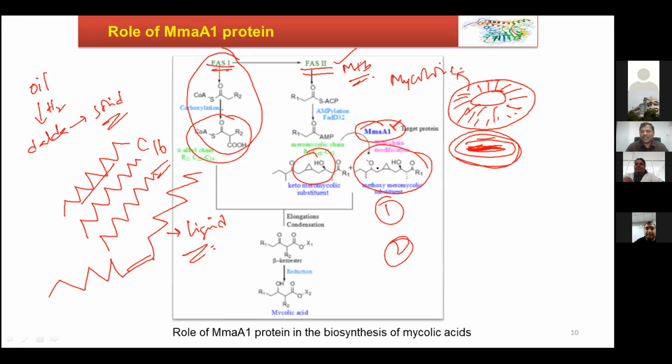If you are switching it off, then all the mycolic acids may remain either saturated or with double bonds or pre-functionalized. The number of functionalities is going to go down. Then it will slowly choke the bacteria to death. Yes, then it will definitely be a very good enzyme target. Then we are convinced and then we wanted to go further.